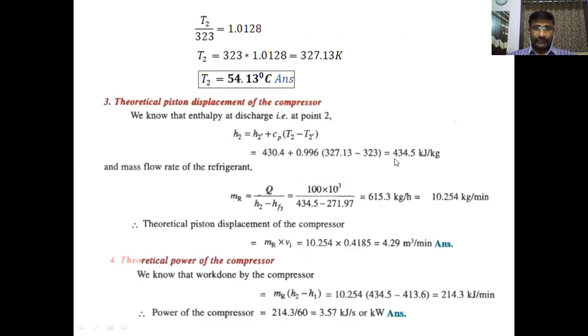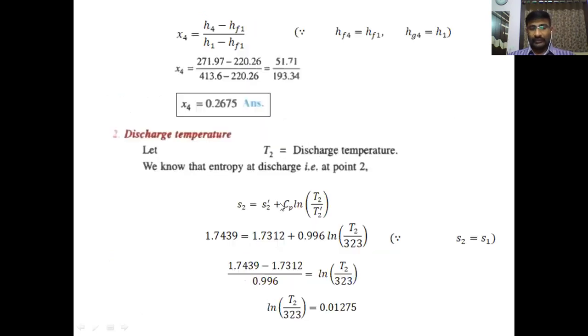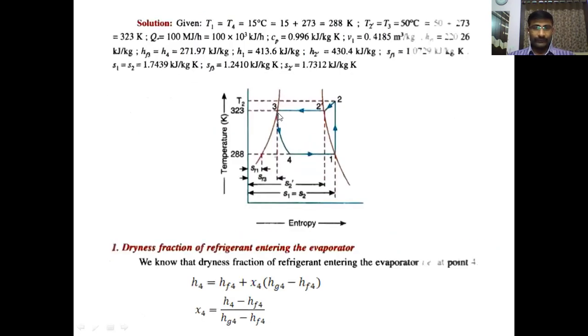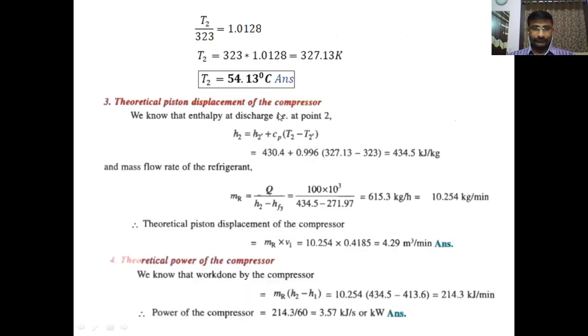After getting the H2 value, 434.5 kilojoules per kg, we can apply the formula I wrote in the earlier slide. Mass flow rate of the refrigerant times the change in enthalpy across the condenser is equal to heat rejected. Therefore, mass flow rate of refrigerant is equal to heat rejected divided by H2 minus H3, or HF3.